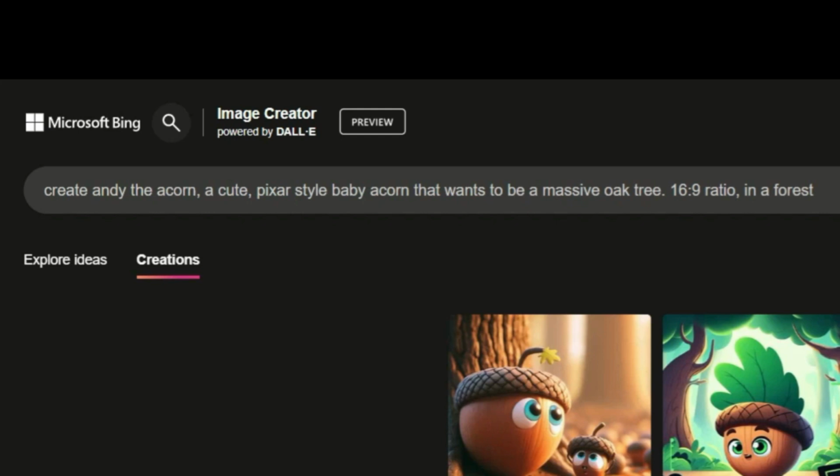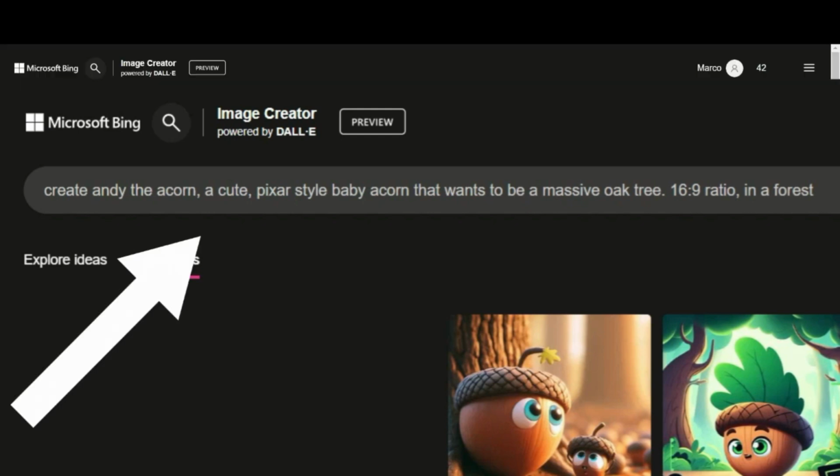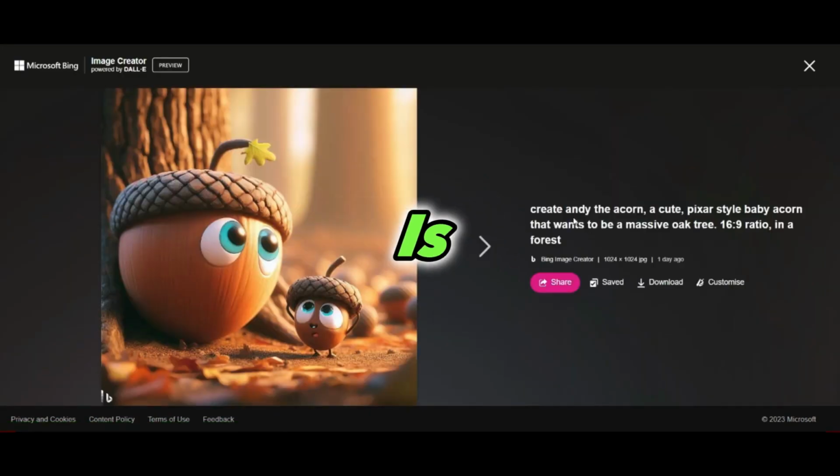Now, all with a simple prompt, and have a look at this prompt. Create Andy the acorn, a cute Pixar-style baby acorn that wants to be a massive oak tree. And look at the output that it produced. Look at that over there. That is magnificent.